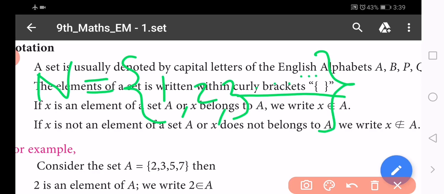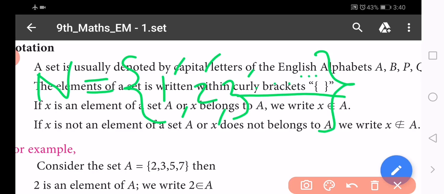Within curly brackets we write the elements, that is, we write the objects. Here 1, 2, 3 are all objects, not numbers. So within braces, curly brackets, these objects are used, and each one is called an element.